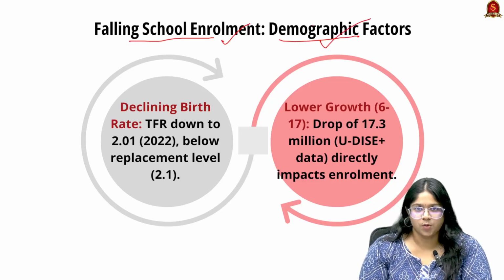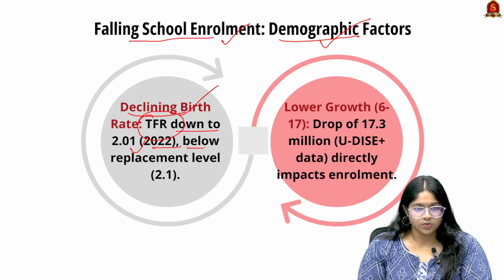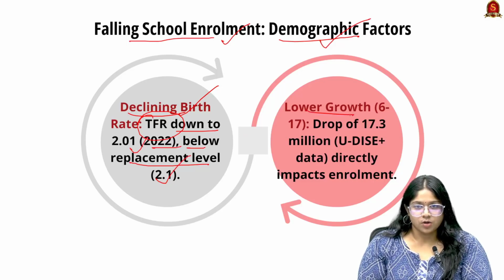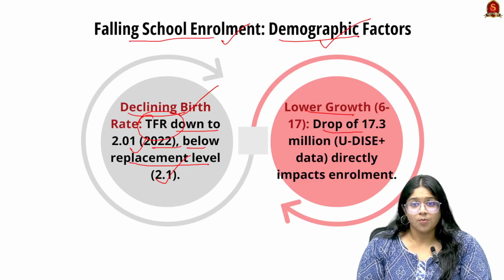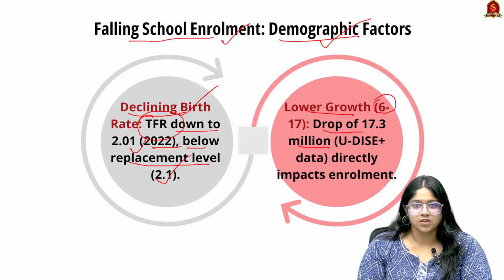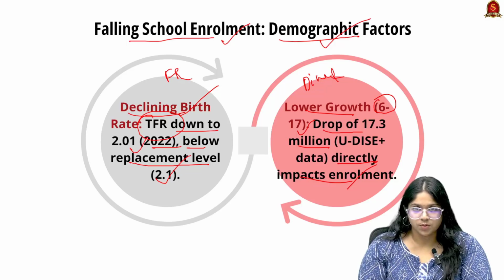First, because of the demographic factors. First is the declining birth rate. The total fertility rate has gone down to 2.01 in 2022, which is below the replacement level of 2.1. And next, this lower growth has brought a drop of 17.3 million students who are at the age of 6 to 17, directly impacting enrollment. So not only the fertility rate but also a direct impact by the dropping of students from the schools.